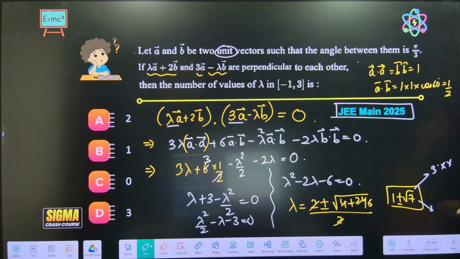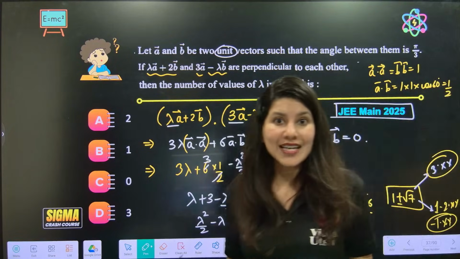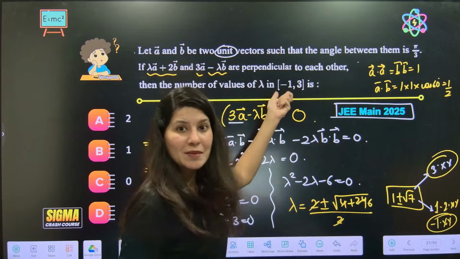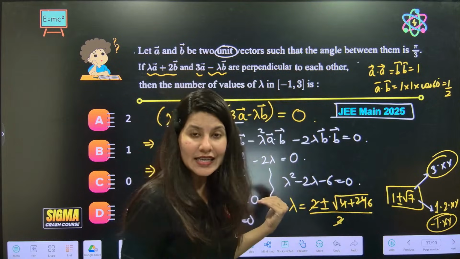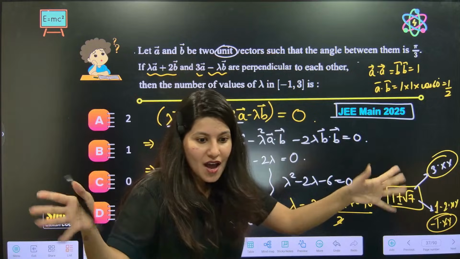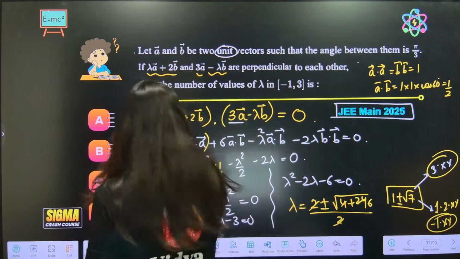And 1 minus root 7 is 1 minus 2 point something. So it is going to give you minus 1 point something. Can you see one value is 3 point something, other value is minus 1 point something? What does that mean? That in this range between minus 1, one value is greater than 3 and one value is even less than minus 1. In this particular range, I am not getting anything. 0 is the answer, my dear students.